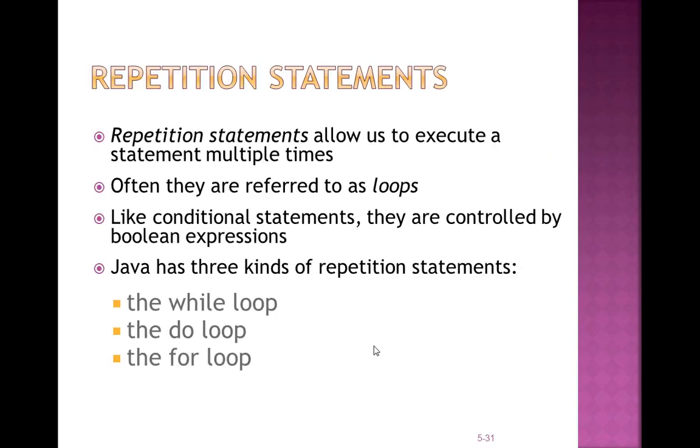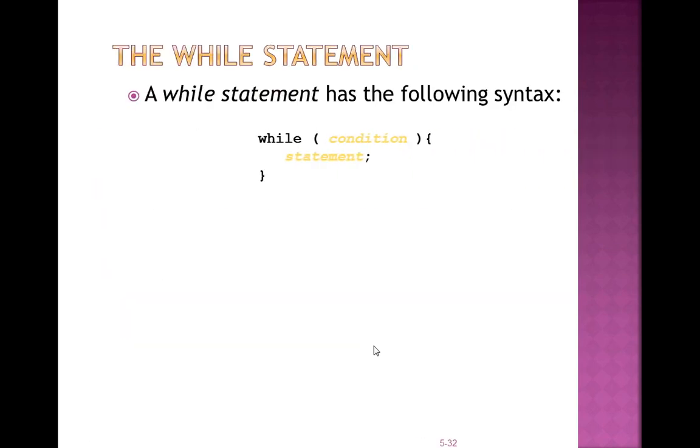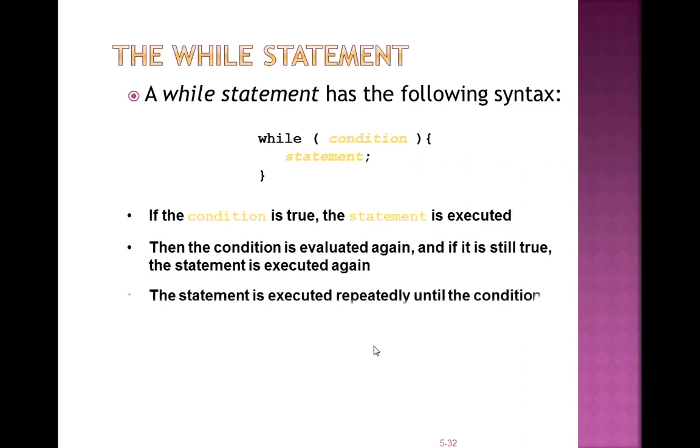Now, let's start with looping. First of all, the while loop. A while loop, or while statement, has the following syntax. First of all, while, then there are parentheses. Then there is a condition inside the parentheses. These are known as curly braces, and this bracket is known as parenthesis. Curly brace starts, then give the statement, then curly brace closes.